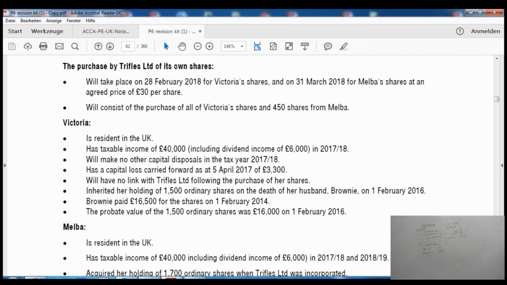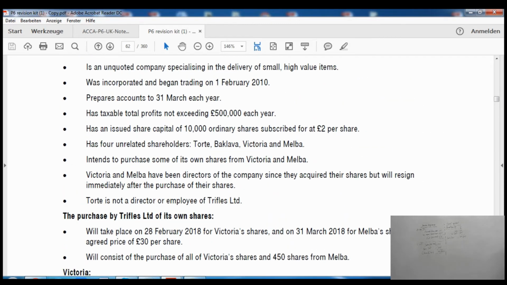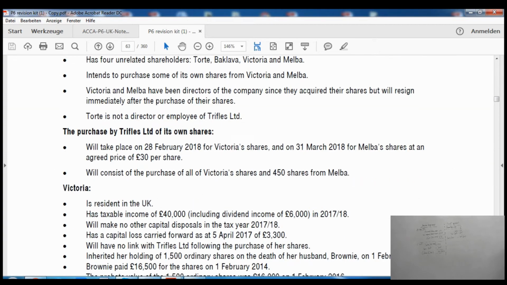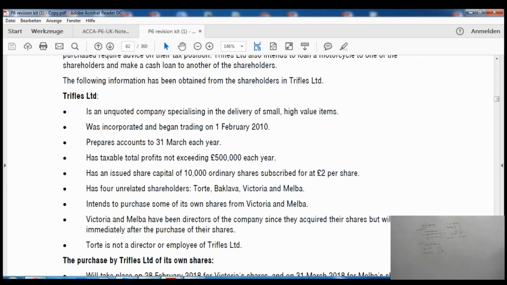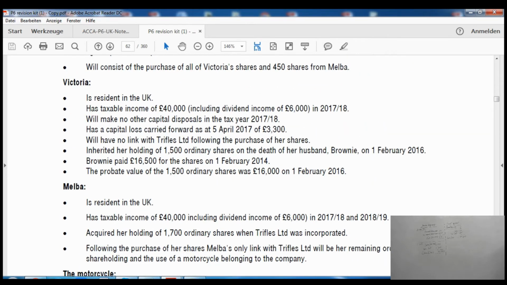So we'll read the requirement of Victoria first. Two things we need to consider. One is a reduction in the level of ownership, and the other one is the minimum ownership period. Right, so we'll see Victoria first. And there are 6 marks for this one.